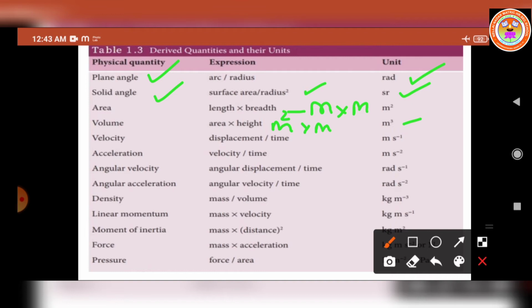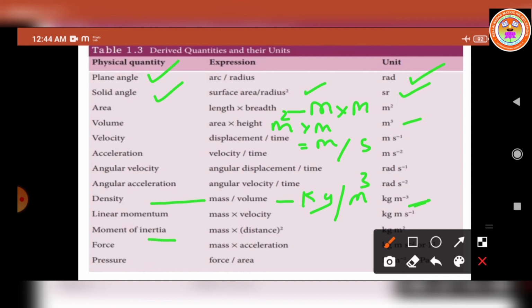Then what is the velocity formula? Velocity is equal to displacement by time. The unit of displacement is meter, and the unit of time is second. So meter per second. And for example, we can write the density. What is the unit of mass? The unit of mass is kilogram. And what is the unit of volume? Volume, already we know, meter cube. So kilogram per meter cube, or kilogram meter power minus 3.